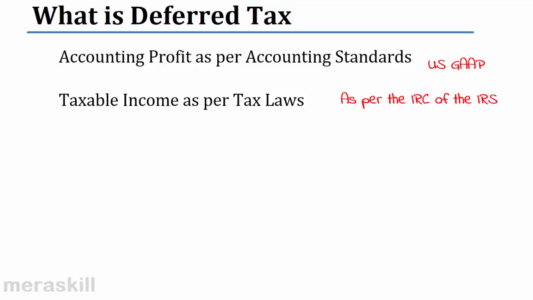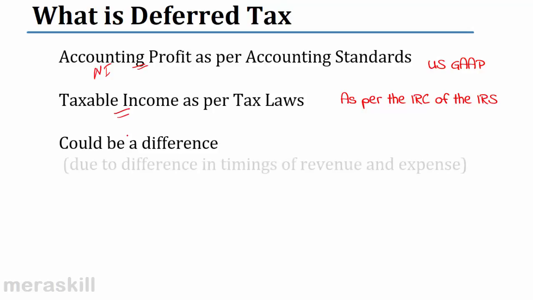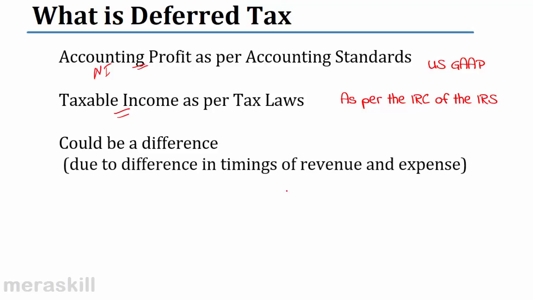Over a period of time, all these differences would get sorted because these are temporary differences which vary from year to year. So the accounting profit, that is net income, and the taxable income can be different because of the difference in timings of revenue and expenses.